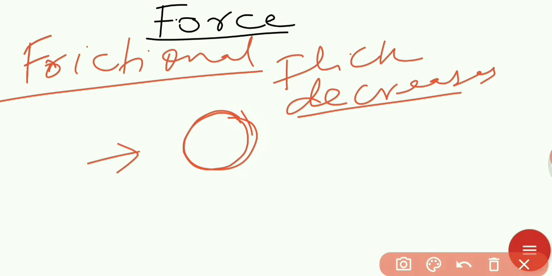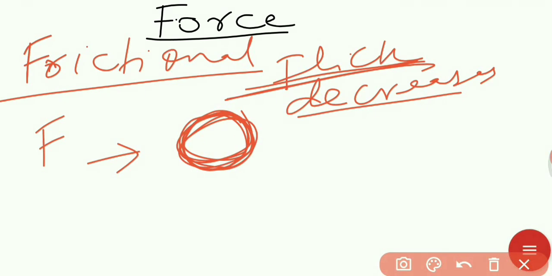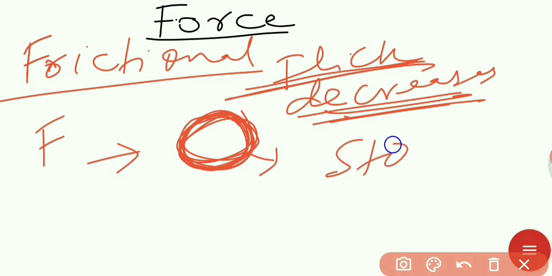With the help of force we can flick the coin to start it moving and rotating, and after some time the rotation decreases gradually and the coin will stop at rest.